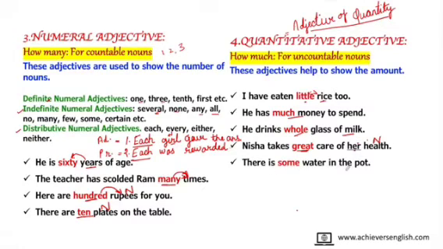There is some water in the pot. Water is a noun. The words coming before noun are adjectives because they modify noun. So some is an adjective of quantity because if I ask a question, how much water is there in the pot? The answer will come: there is some water in the pot. I hope you are understanding the concept that we can identify the kind of adjective by asking the question. So if it is answering in how much, then it is quantity. If it is answering in how many, then it becomes numeral adjective.